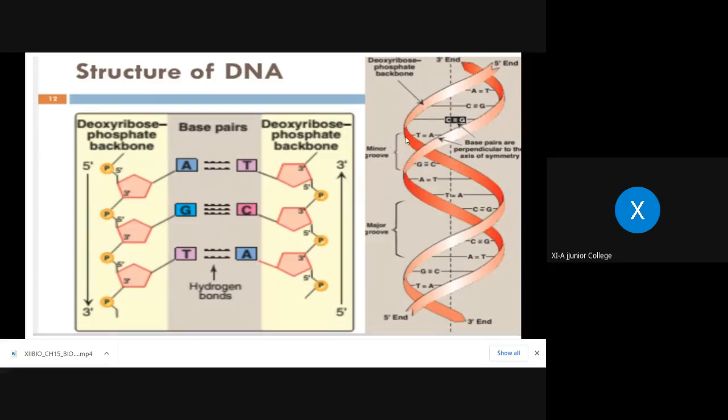Now, one thing you can see in this diagram, this is the groove present, which is shallow, that is called the minor groove. Whereas you can see the deeper groove here, that is called the major groove. This is nothing but, when the two strands are coiled around each other, you can see such types of structures. That shallow part is called the minor groove, whereas the deep region is called the major groove.